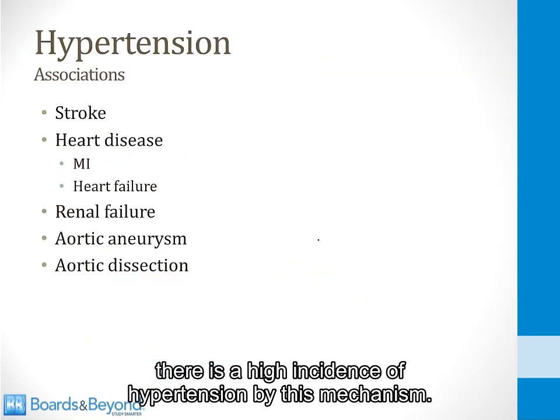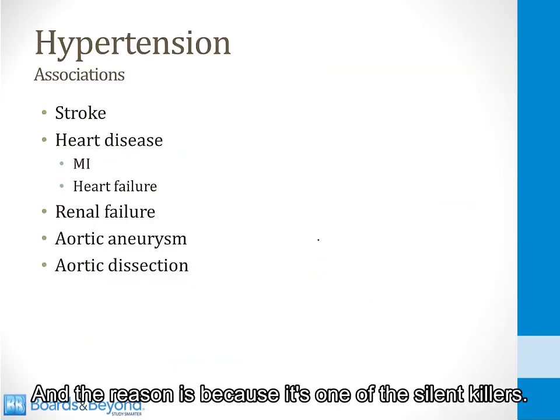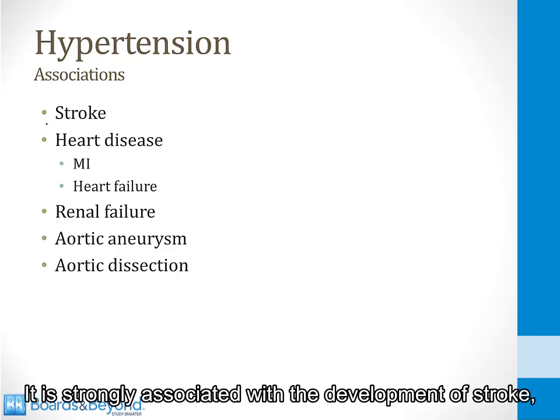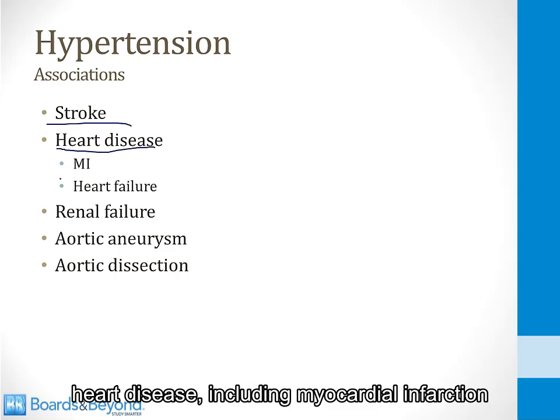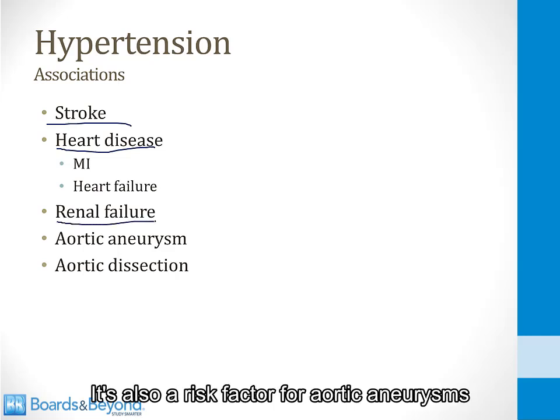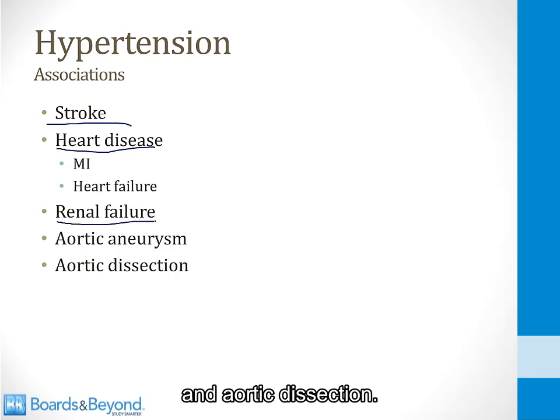We do a lot of screening for hypertension, and the reason is because it's one of the silent killers. It's an asymptomatic condition, but it can lead to deadly disorders. It is strongly associated with the development of stroke, heart disease, including myocardial infarction and heart failure. It can also lead to renal failure. It's also a risk factor for aortic aneurysms and aortic dissection.